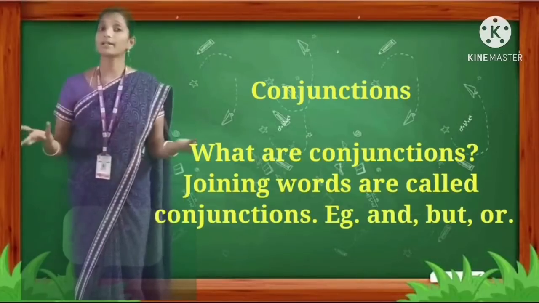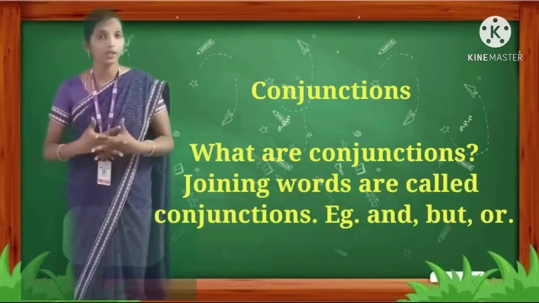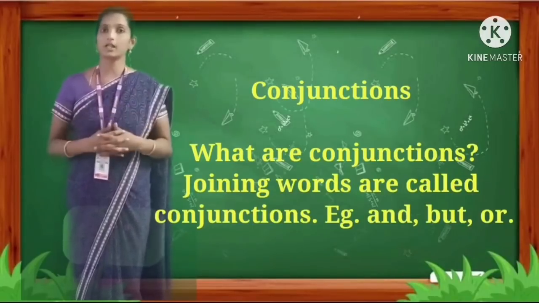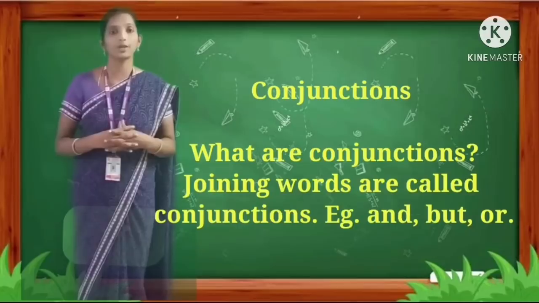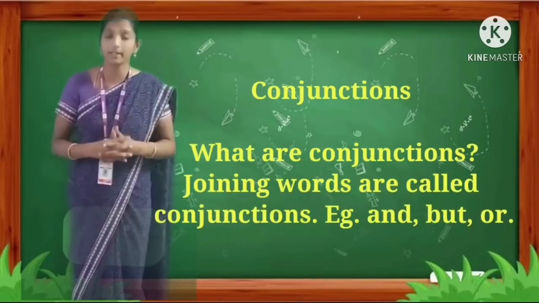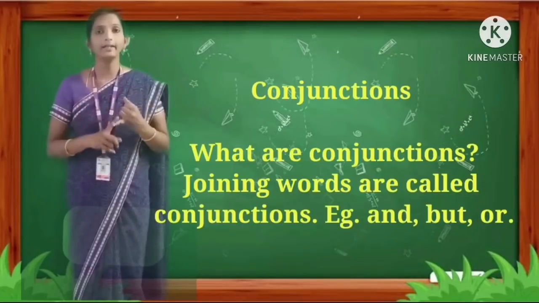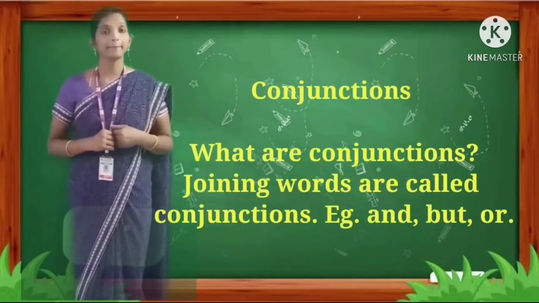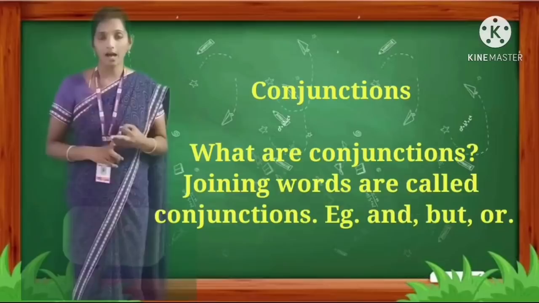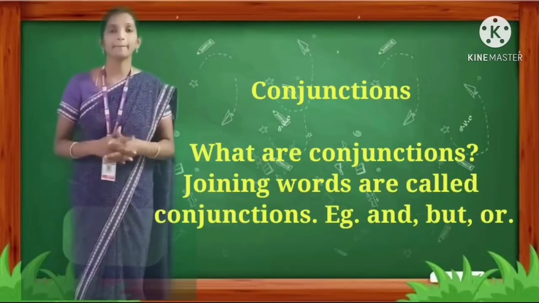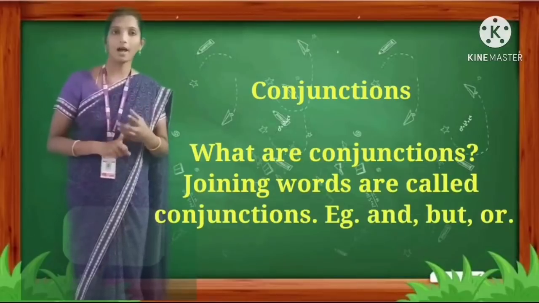Conjunctions. What are conjunctions? Joining words are called conjunctions. Joining, J-O-I-N-I-N-G. Joining words are called conjunctions. Example: and, but, or. Okay.